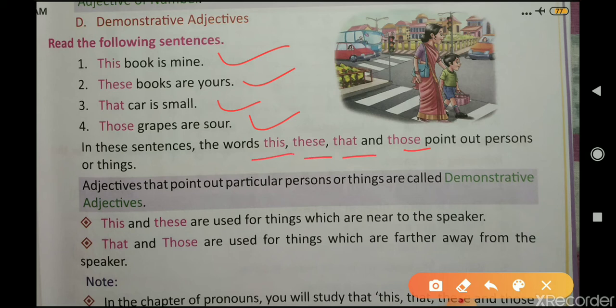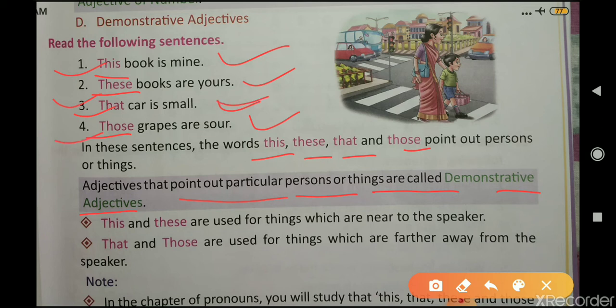So here, as you can see, this book, a particular book, is mine. These books are yours. Those particular books are yours. Then that car is small and those grapes are sour. So here particular persons or things are pointed out. So these types of adjectives that point out particular persons or things are called demonstrative adjectives. For example, this book is mine, these books are yours, that car is small and those grapes are sour.